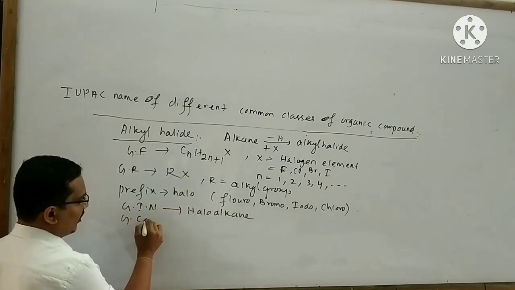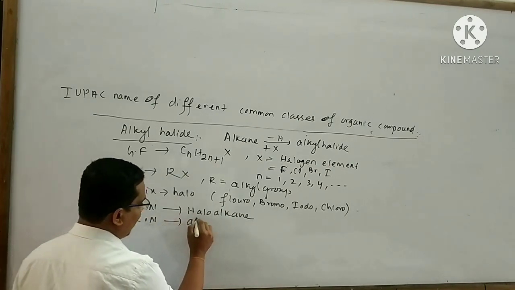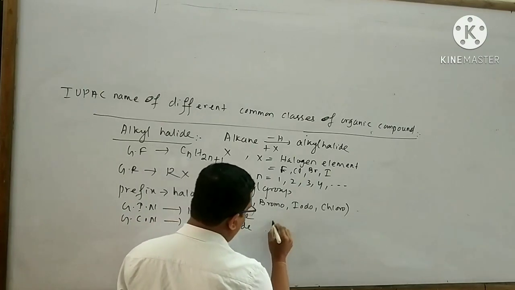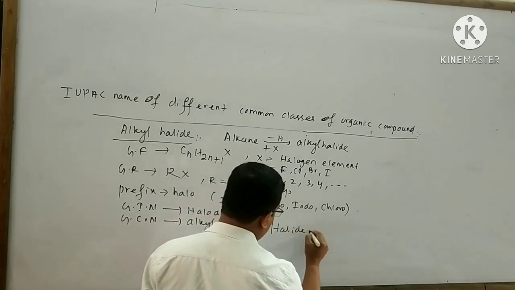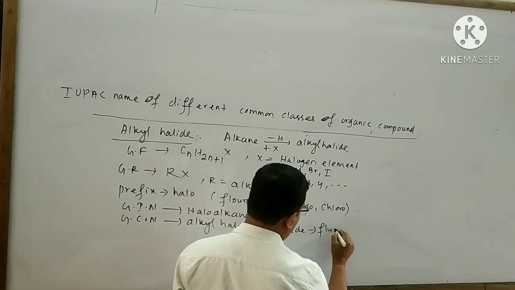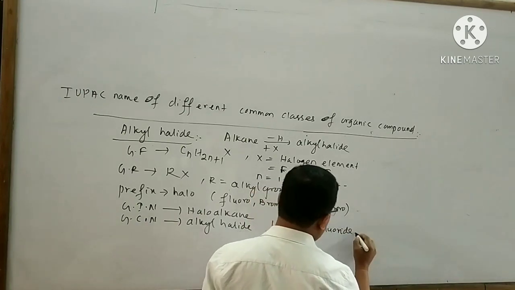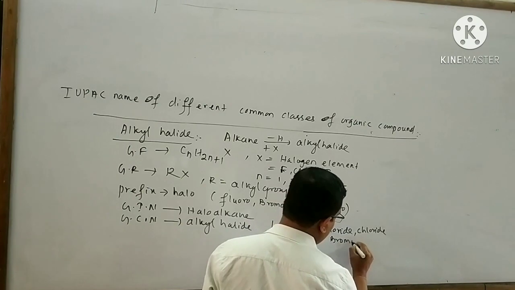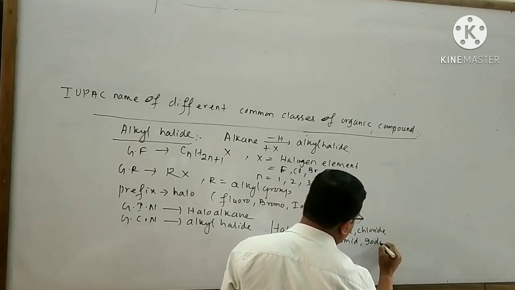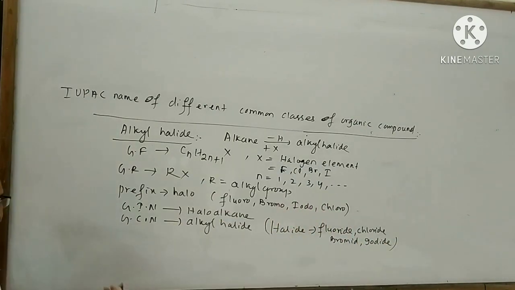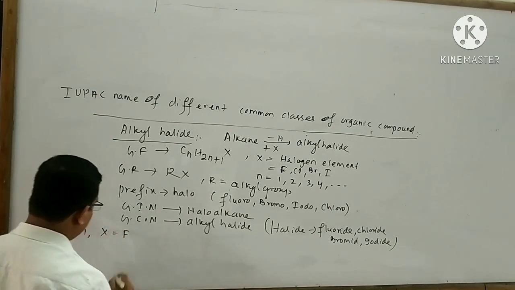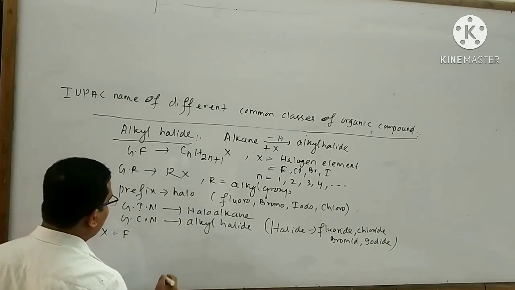The general common name is alkyl halide. Here halide means that is your chloride, bromide, iodide, like this.